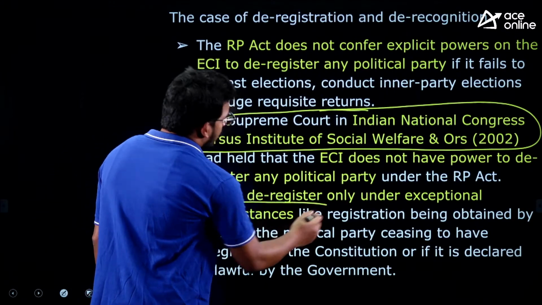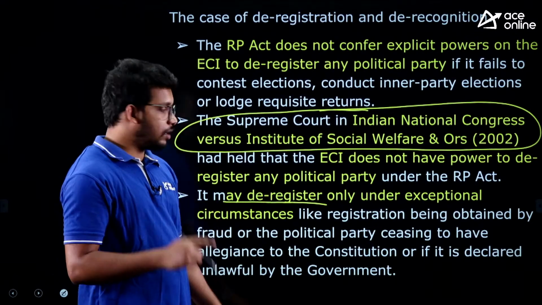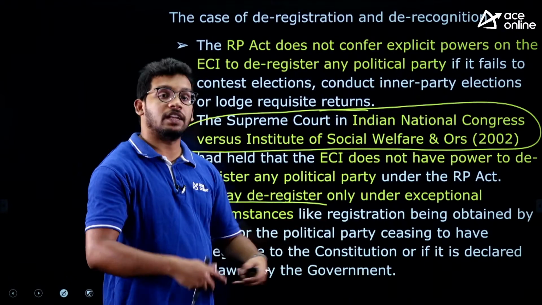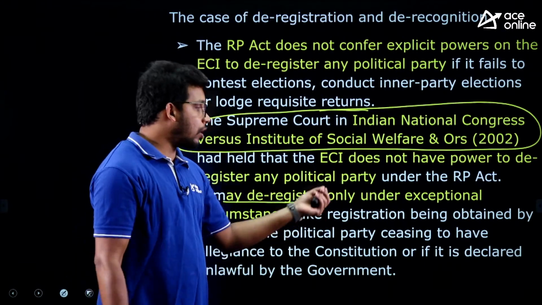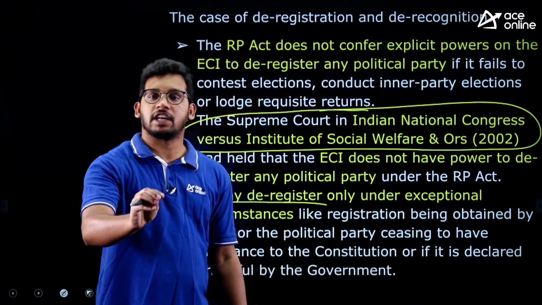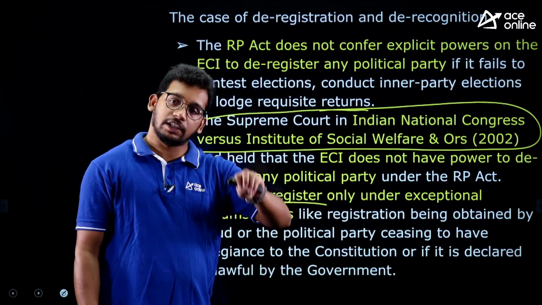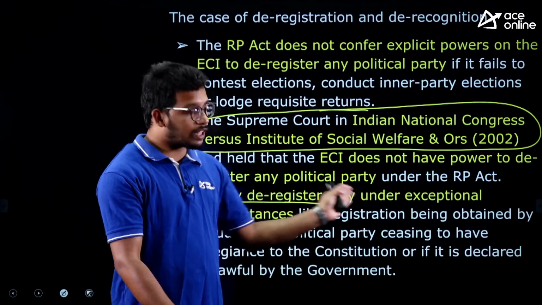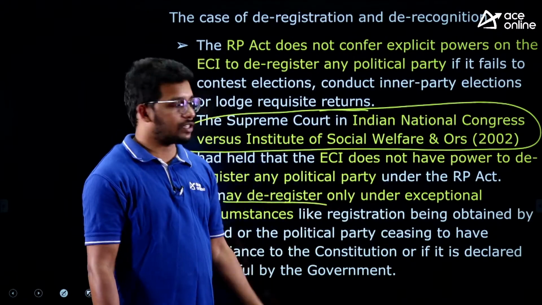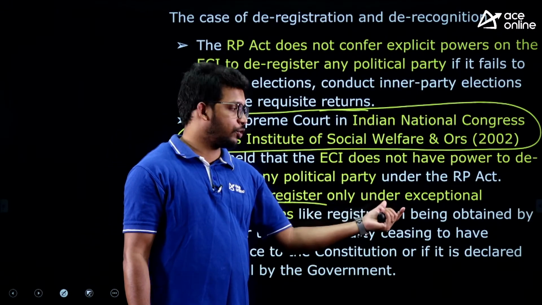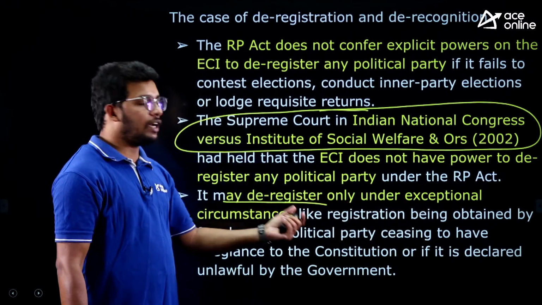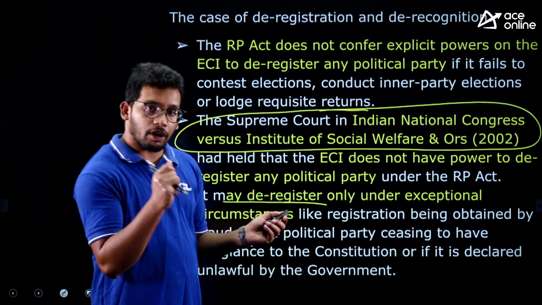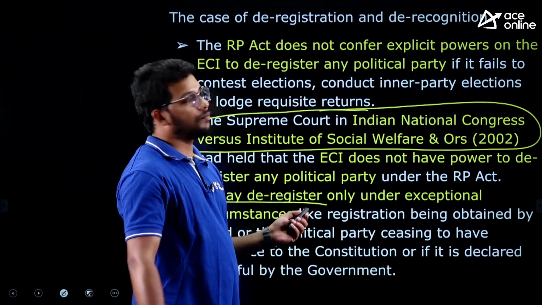And yes, it may deregister, but only when the government has declared it a party acting against national interest, or the Supreme Court or High Court has made some observations about that particular party, that this is against democracy or whatever. So only under the guidance of other institutions like the Supreme Court, High Court or government can they deregister, right? So this is the present status of the power of the Election Commission to deregister.